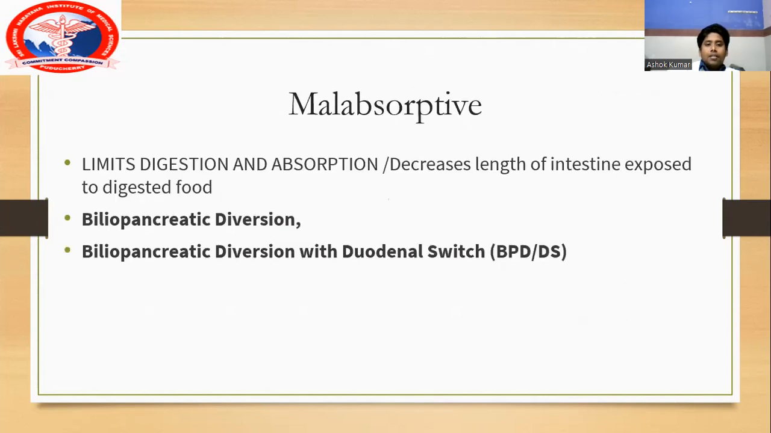The third category is malabsorptive procedures, and this limits the digestion and absorption of the food. So we decrease the length of the intestine, so the length of the intestine exposed to the digestive food is very less. These procedures are biliopancreatic diversion and biliopancreatic diversion with duodenal switch. There are 2 procedures. We'll see them.